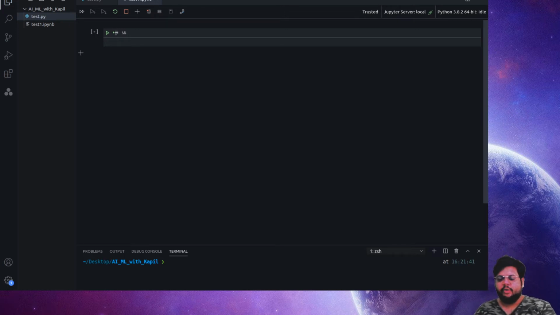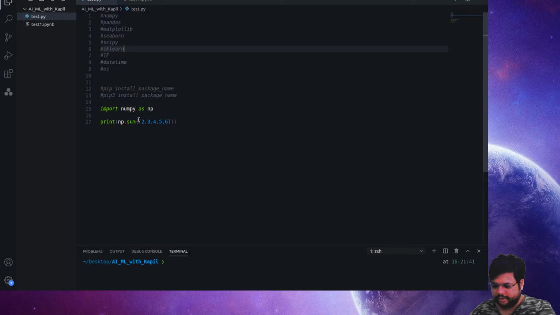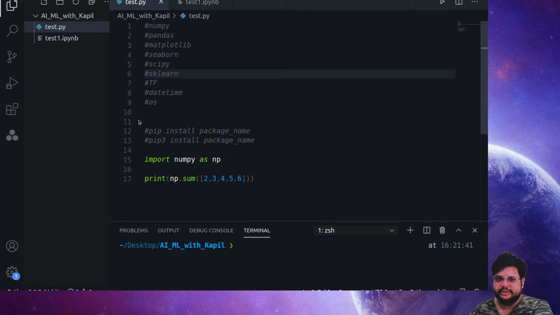And today we'll start learning with the basics of Python. As you know, previously we discussed that based on your laptop or PC's specification, which type of Python you should install. We also discussed a couple of important libraries, which are still here. I hope you can see this; I'm just increasing the font size. And we also discussed how we should install these libraries, maybe using pip install package name.